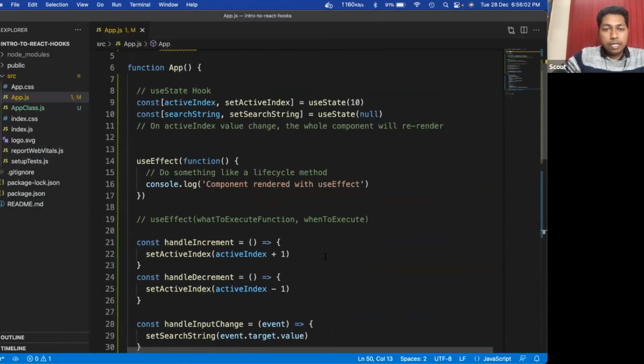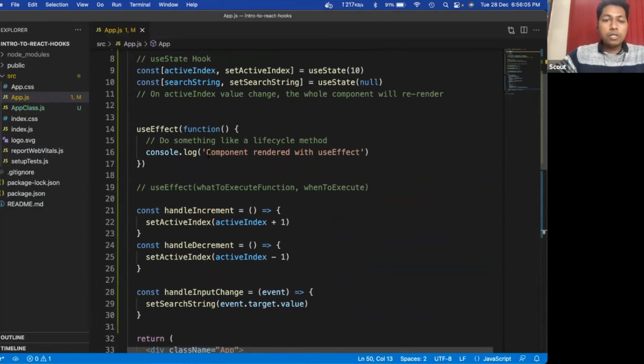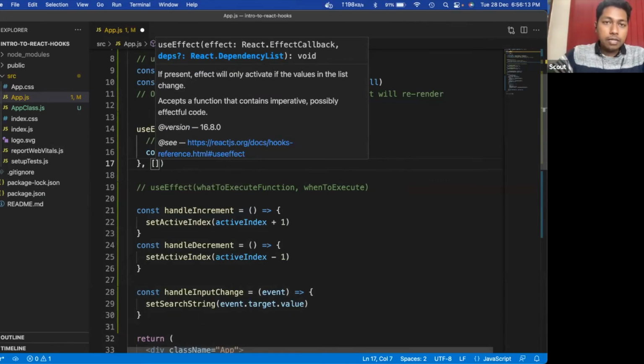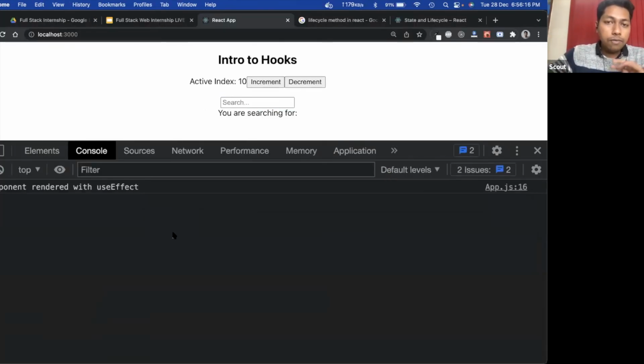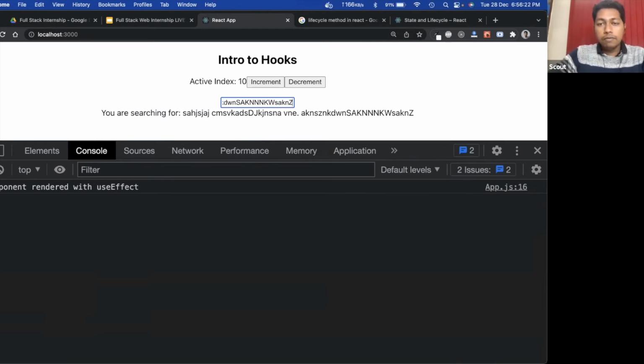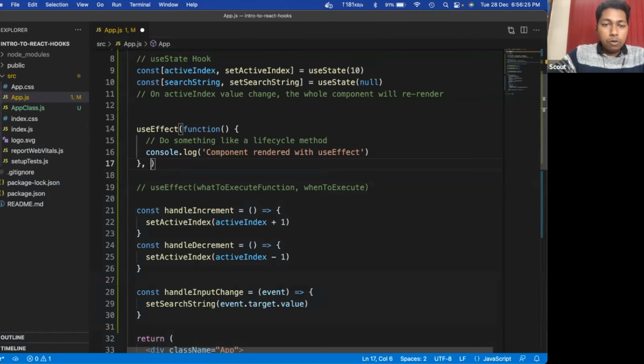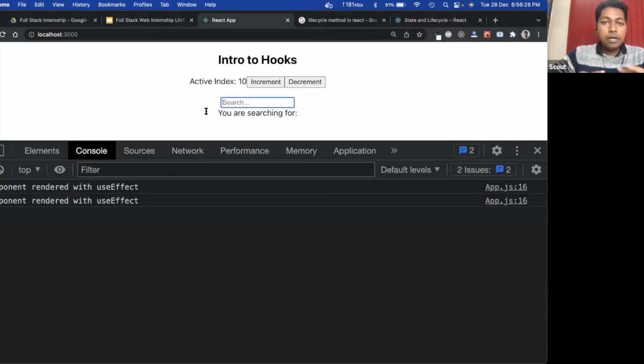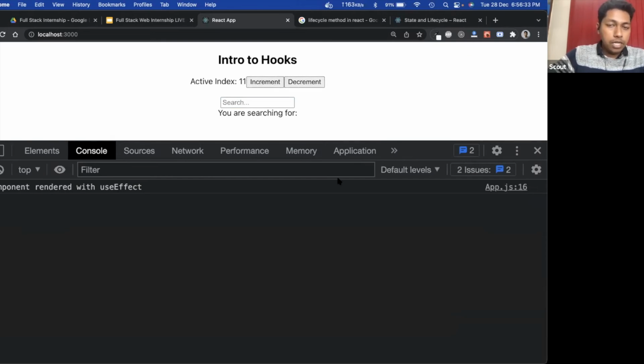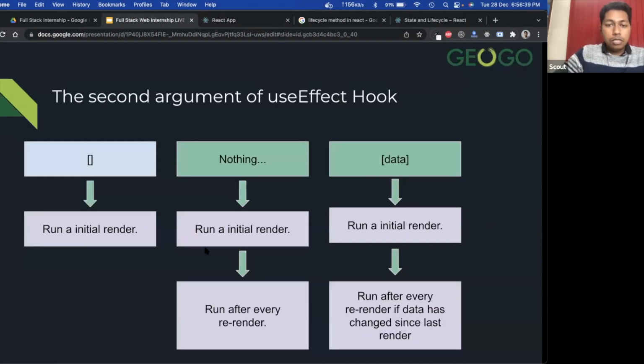Now, let's do the magic. The first thing in this useEffect hook: if I give the empty array, then it will work for the first render only. If I remove this empty array, then it will render for everything. So let's do a refresh. If I increment or decrement, this thing is re-rendering. If I am searching with anything, this thing is also re-rendering, right? So these two implications are working.